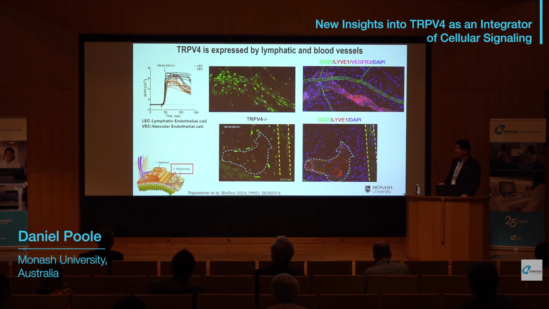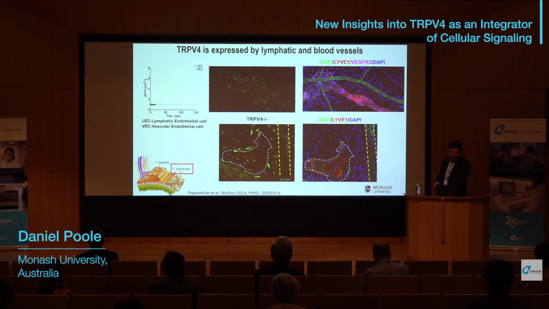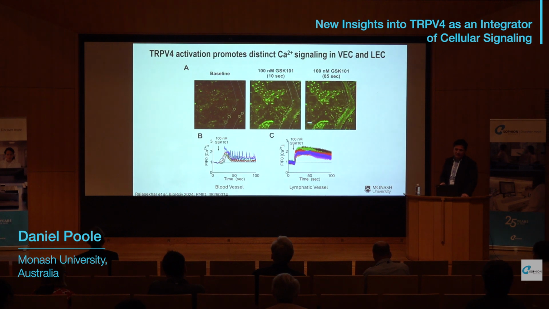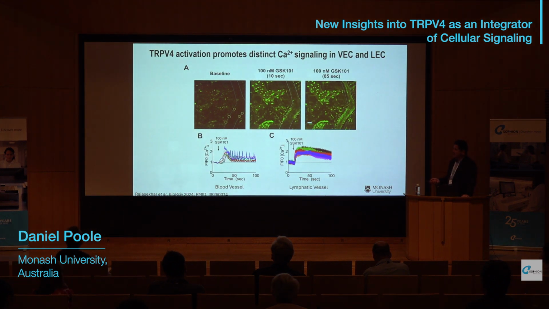These effects are effectively abolished in a TRPV4 knockout animal, consistent with a TRPV4 dependence. And if we do faster imaging, you can see that the response by blood vessels is oscillatory, this is calcium, and then the responses by lymphatic vessels are more sustained.